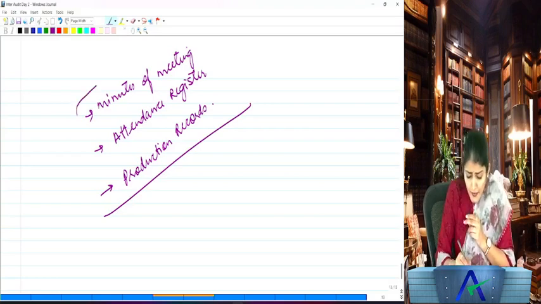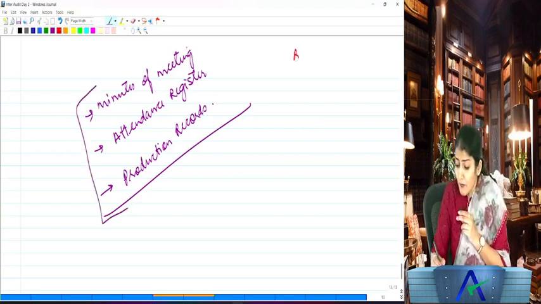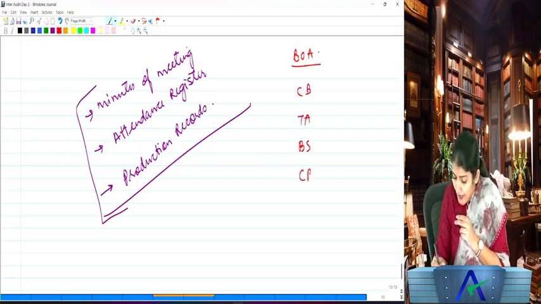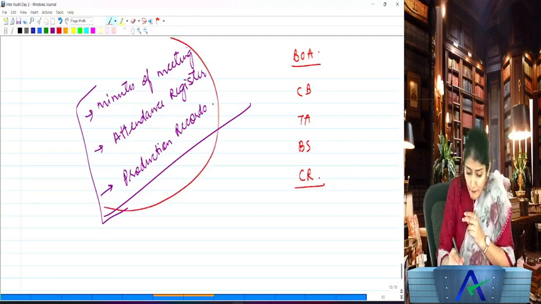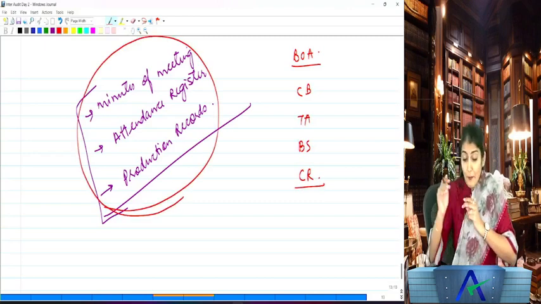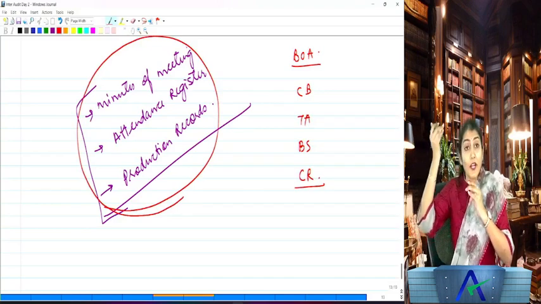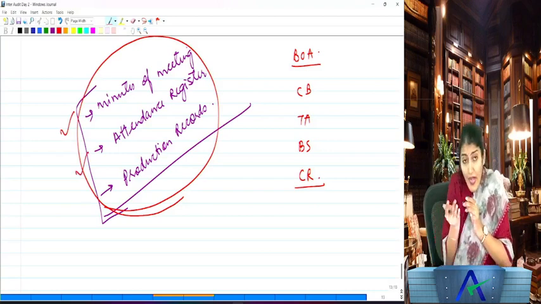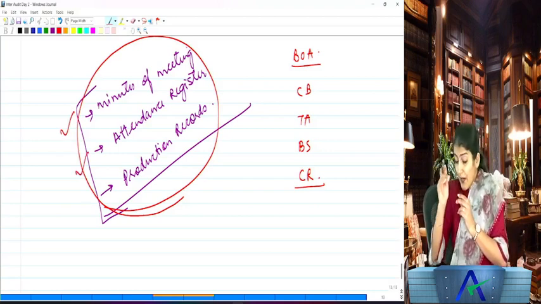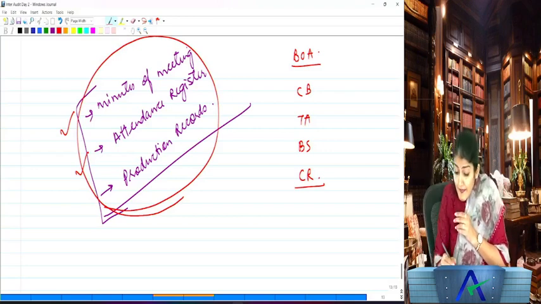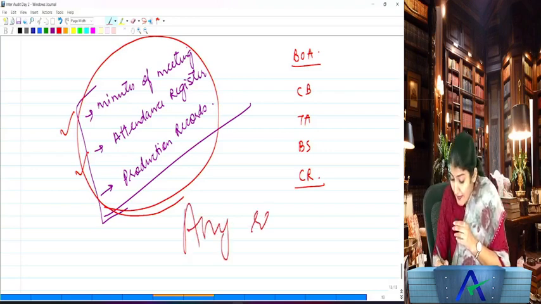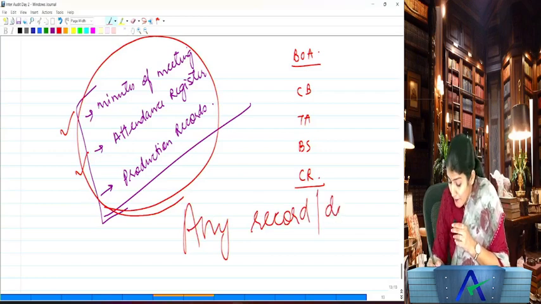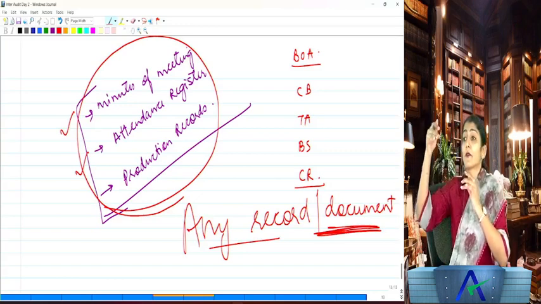They say, auditor, we cannot provide you all this data. Because what you mean by books of account is only cash book, trading account, balance sheet and the cost records. They say, why are you asking for all this other information, like minutes of the meeting, attendance register, production records of the company and so on. Right, so during the course of audit, can the auditor ask for such records and documents also? Yes, it says any record or document which has a bearing or is likely to have a bearing on the accounts of the company.